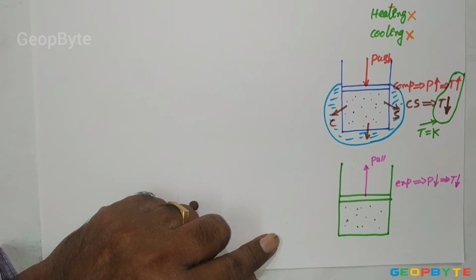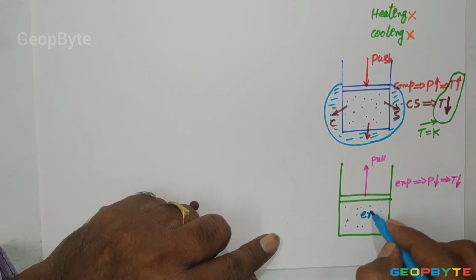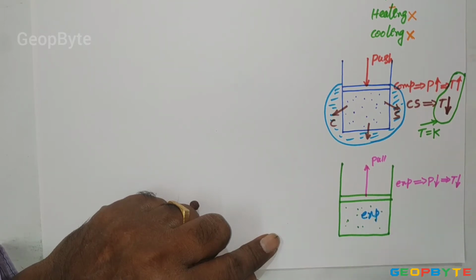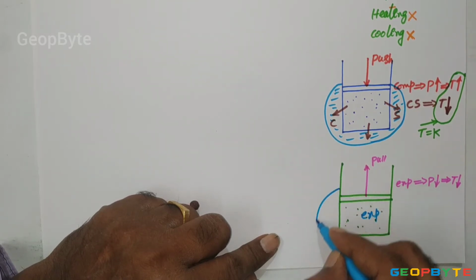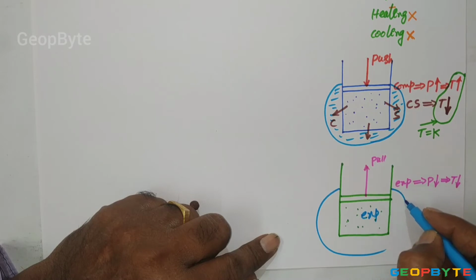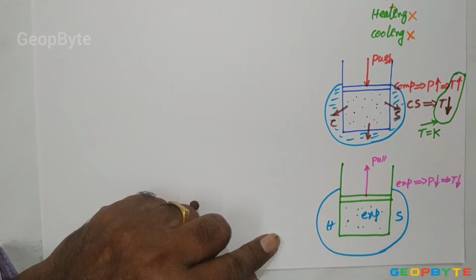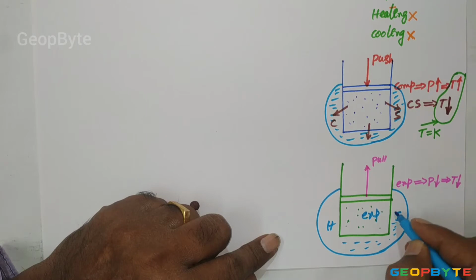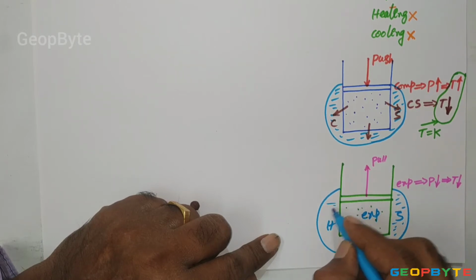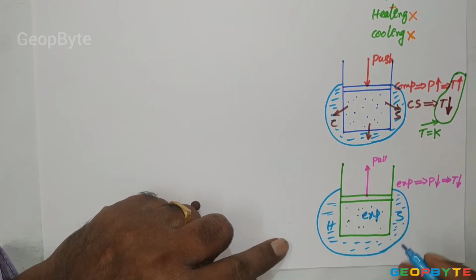But if you want to maintain the constant temperature during this expansion process, you provide the hot source surrounding to the cylinder. As we know, the hot source can give any amount of heat energy without dropping the temperature. This may be the hot source, large quantity of hot source.